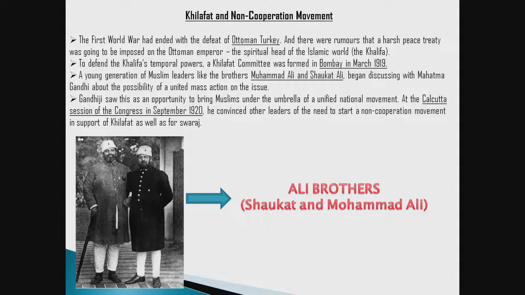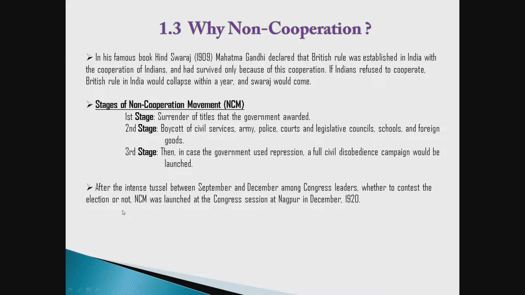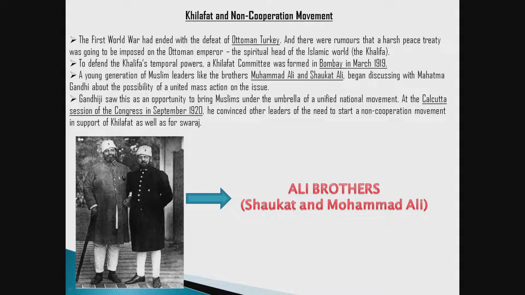Gandhiji saw this as an opportunity to bring Muslims under the umbrella of a unified national movement. At the Calcutta session of Congress in September 1920, he convinced other leaders of the need to start a non-cooperation movement in support of Khilafat as well as for Swaraj. So in this way, along with the Khilafat movement, the non-cooperation movement was launched in 1920. Here you can see the picture of the Ali brothers. The left side is Shaukat Ali and the right side is Muhammad Ali.